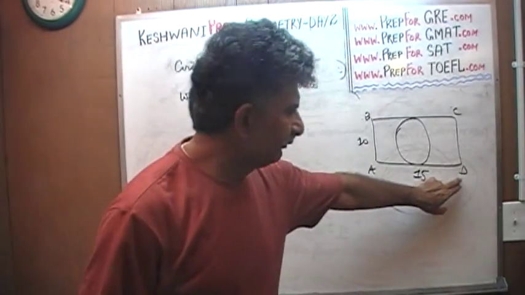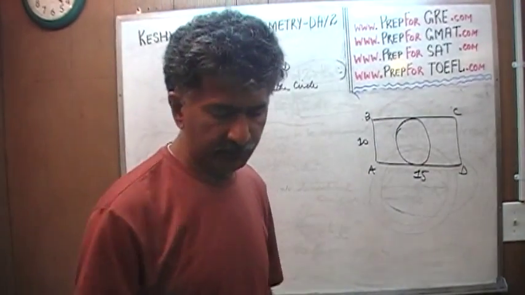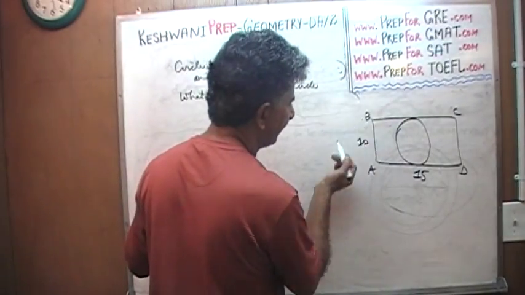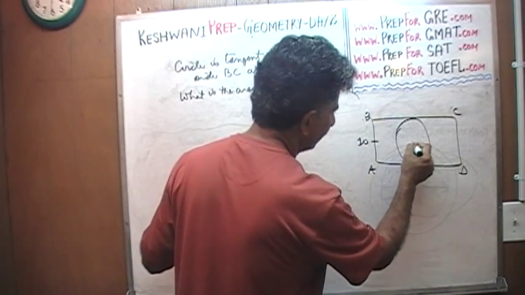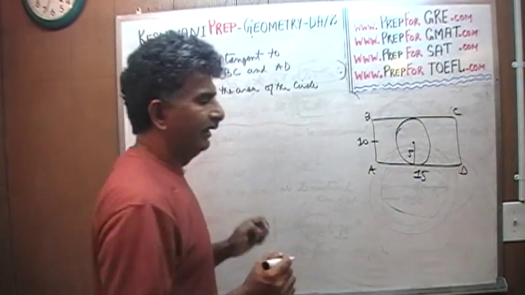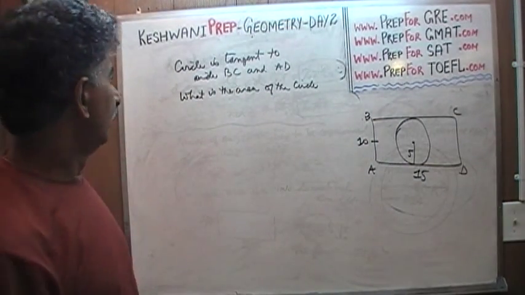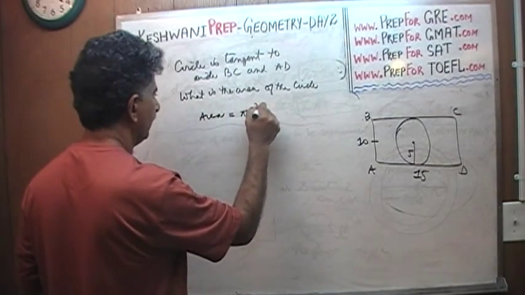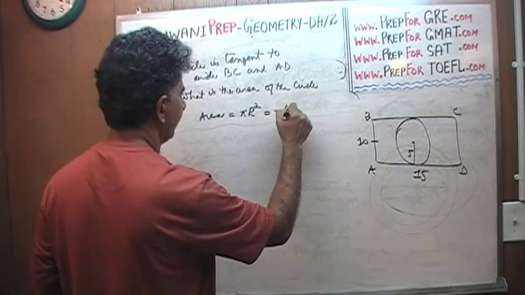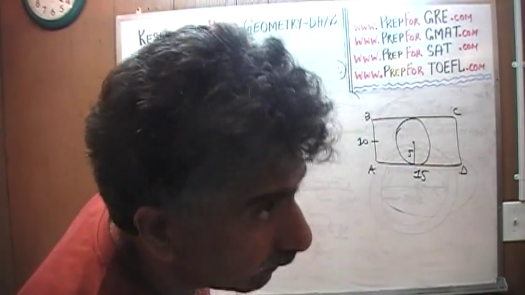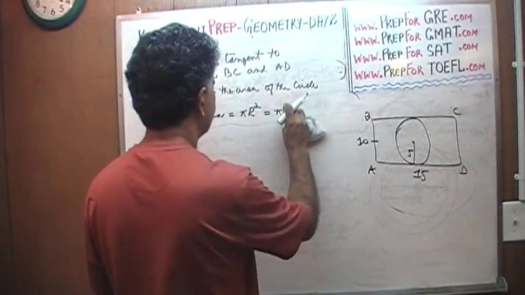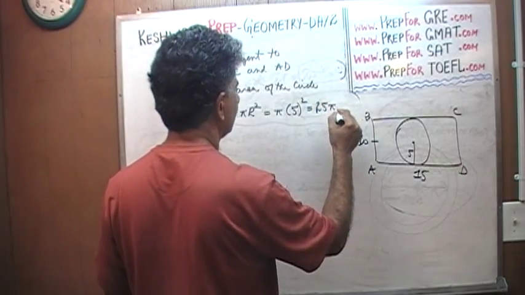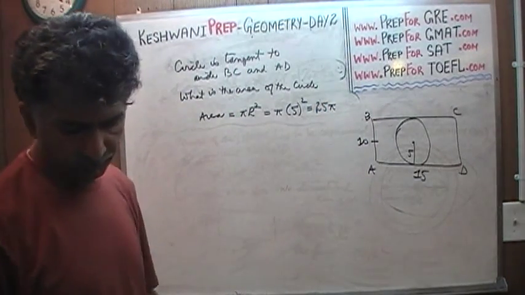Now the fact that A to D is 15, that information does not help us here. We do not need it. We do not require it. What we have to understand is that if A to B is 10, then half of that must be 5. From here to here must be 5. And that's your radius, the radius of the circle. Therefore the area of the circle is pi r squared. R we know is 5, so it's pi times 5 squared, hence it is 25 pi. 25 pi, that's the area of the circle.